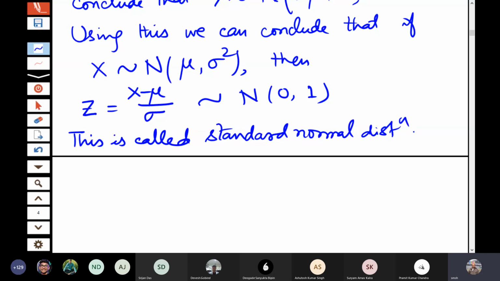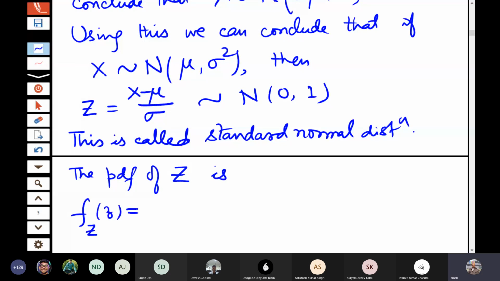So what will be the probability density function of Z? The PDF of Z is, we will use a slightly different notation.